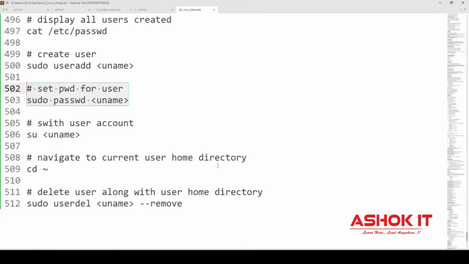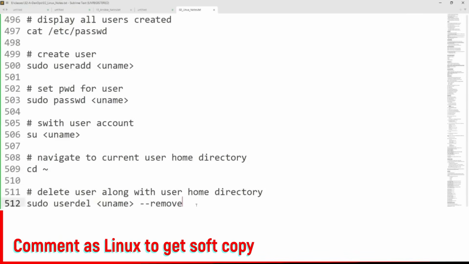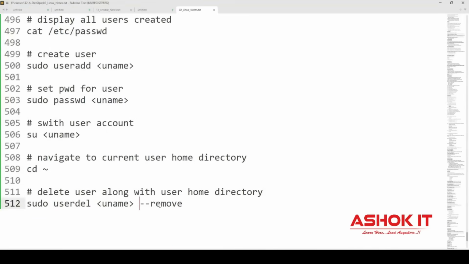And how to switch from one user account to another user account? By using su, switch user. Once you switch, you can go to your home directory with cd tilde. By using this command, you can switch to the logged in user's home directory. How to delete one user? By using userdel. When I delete the user, I want to delete the user home directory also.